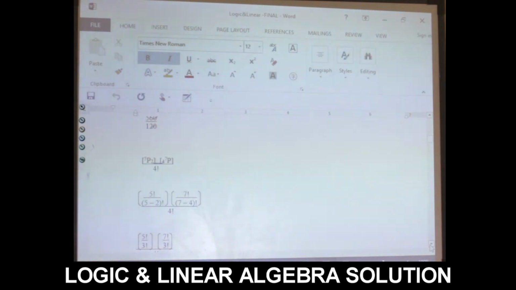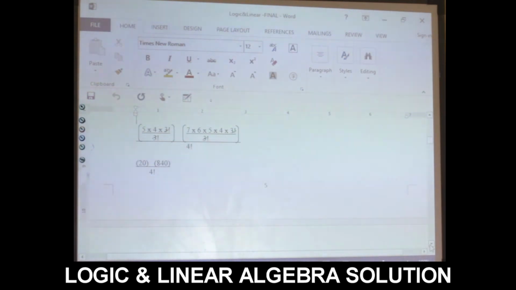By the time we want to solve the question, we have 5 times 4 times 3 factorial over 3 factorial. Then 3 factorial cancels 3 factorial. We have 7 times 6 times 5 times 4 times 3 factorial over 3 factorial. 3 factorial cancels 3 factorial. Whereby we have 20 times 840 over 4 factorial.